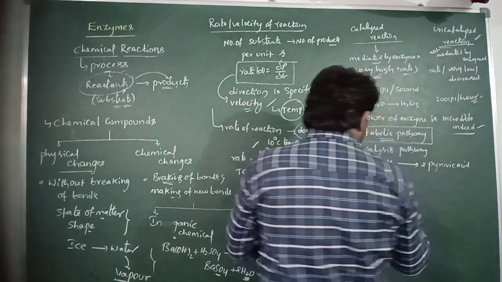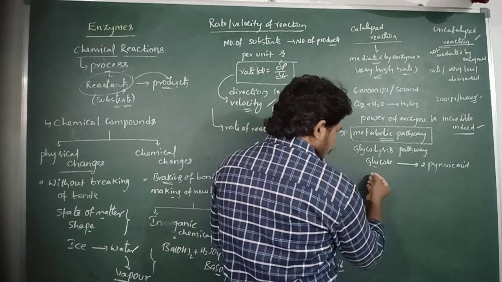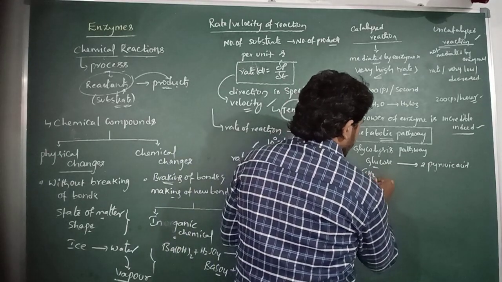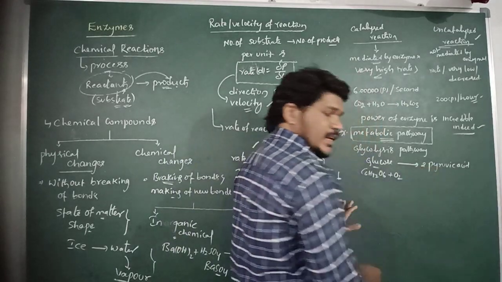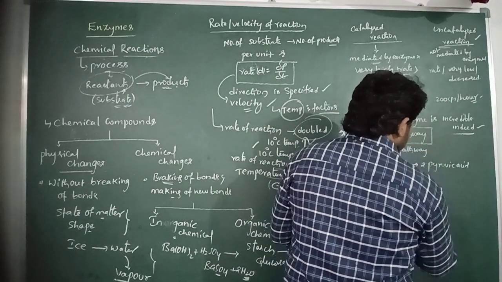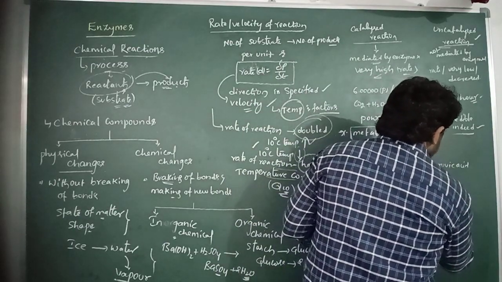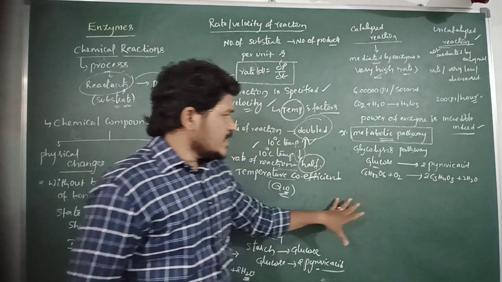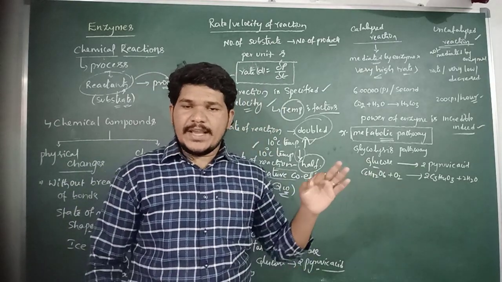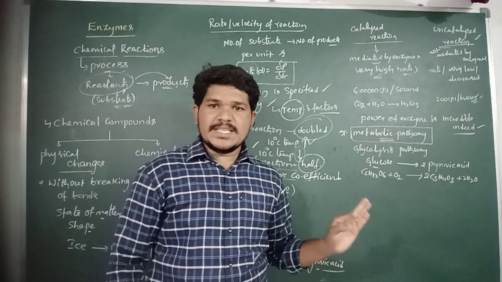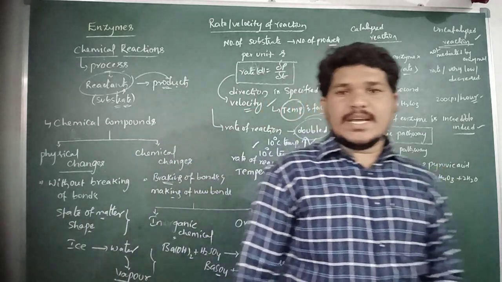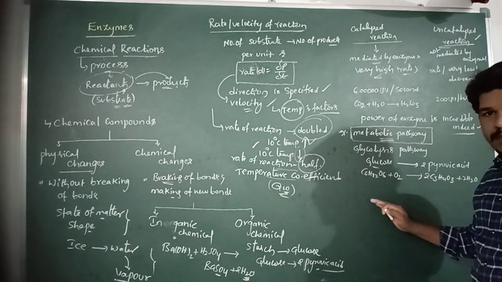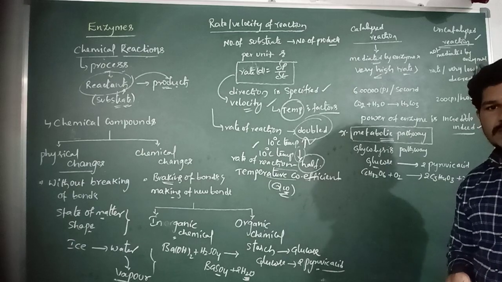The glucose formula C6H12O6 plus oxygen gives rise to 2C3H4O3 plus 2H2O. This is the equation of glycolysis.